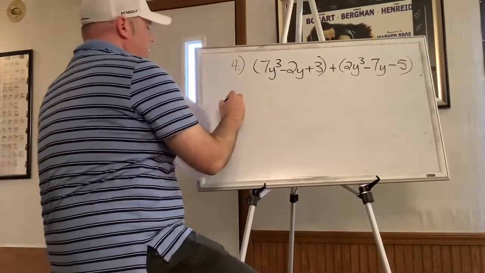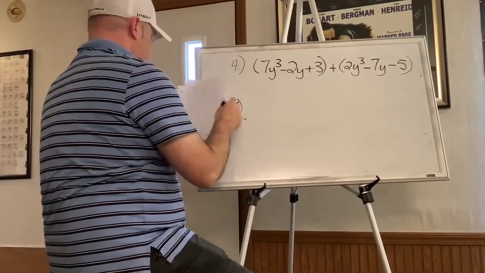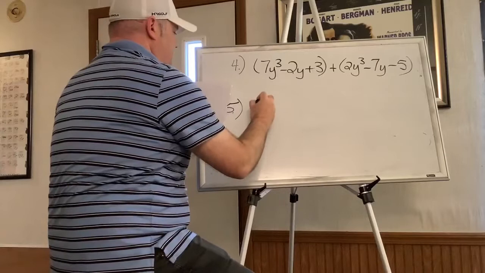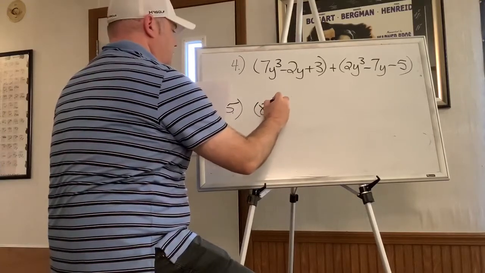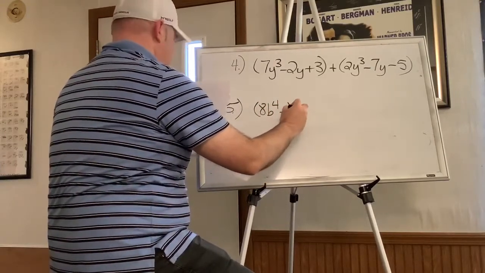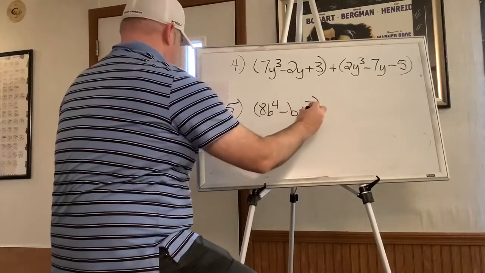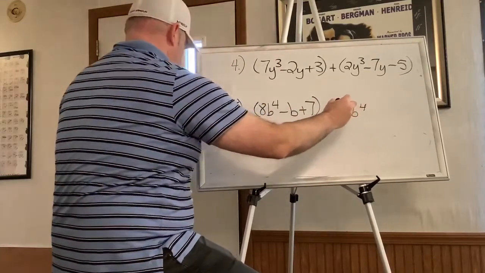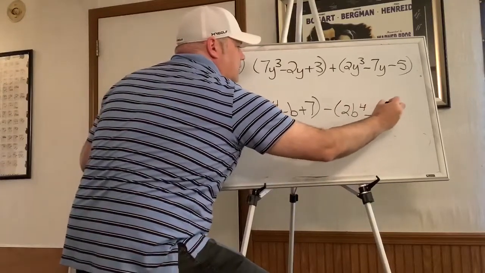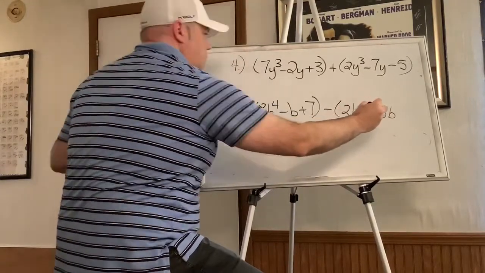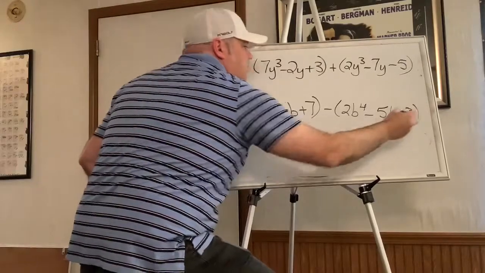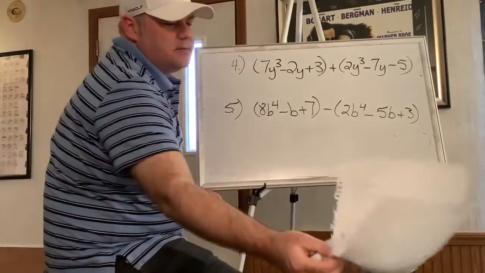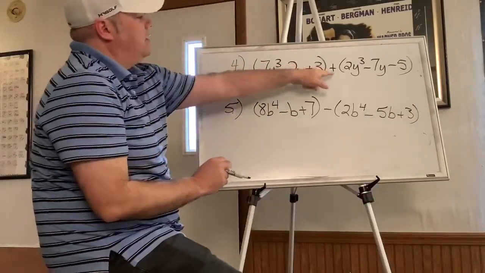Okay, and then the other problem, number 5, was 8b to the 4th minus b plus 7, and then minus 2b to the 4th minus 5b plus 3. Okay, so the reason why I put these two together is because one of them is a plus, one of them is a minus.